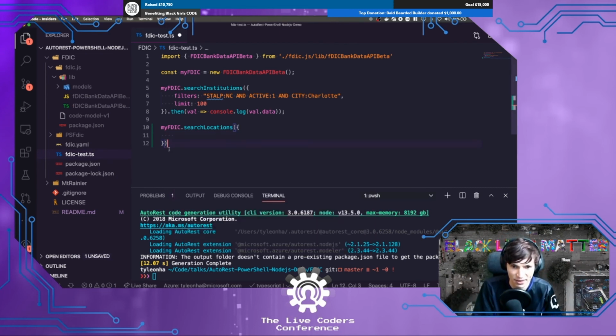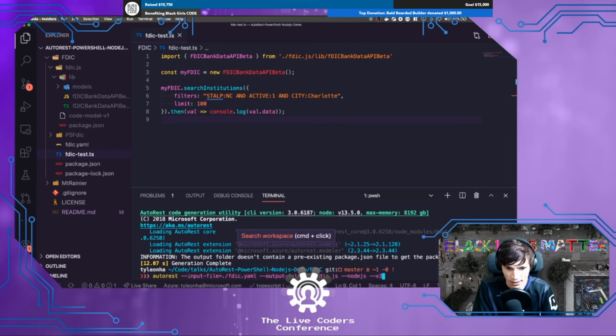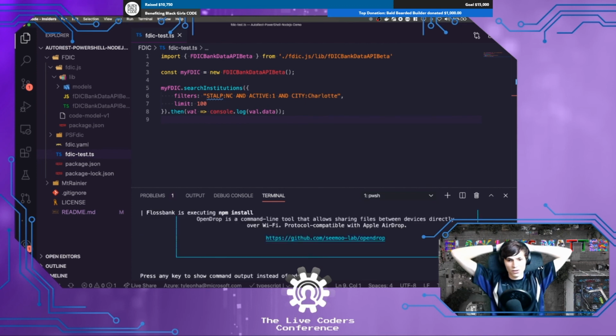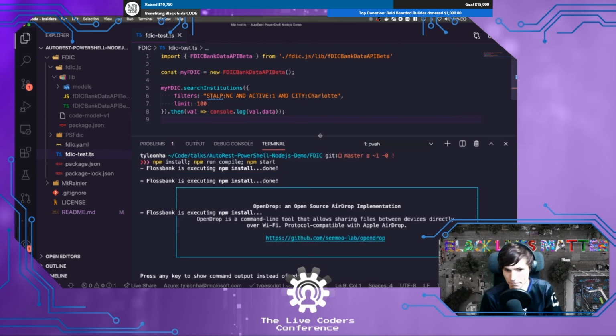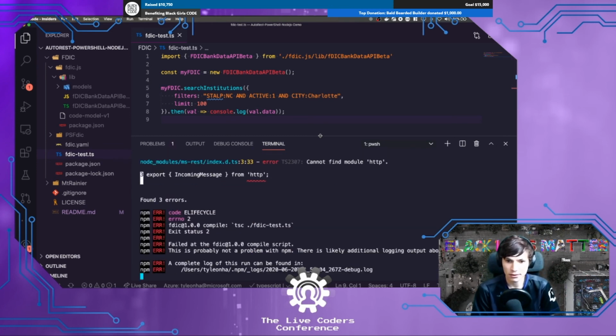All right, so I'm just going to run this really quick and then finish up with my last slide, and then that's it. So I know I need to run npm install, npm run compile, and npm start. I'm just going to do them all at once. So npm install is going to run. Cool. npm install ran, compile.